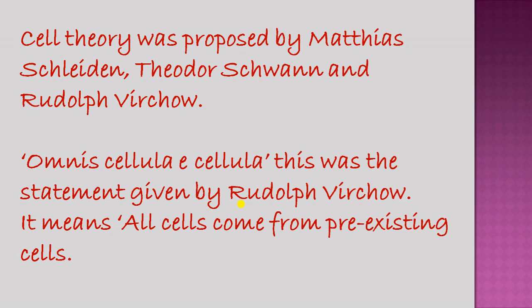So there are pre-existing cells present, and from those existing cells, the new cells arise. This statement was discovered by Rudolf Virchow, and this postulation is also included in the cell theory.